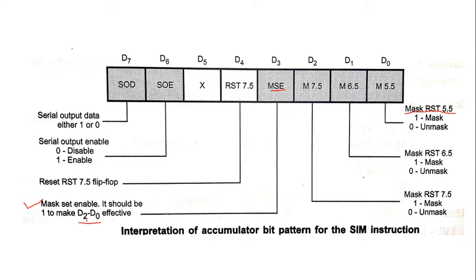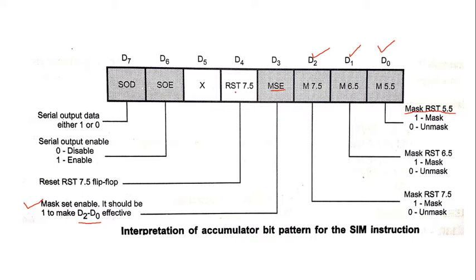What is the value of D0 to D2? These are the values D0, D1 and D2. So the mask set enable should be 1 for D0, D1 and D2 to be effective. If it is 0, they are not effective. So we need to set it to 1.